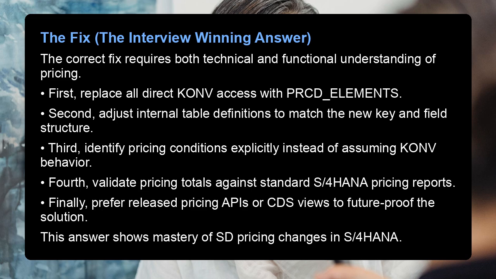Second, adjust internal table definitions to match the new key and field structure. Third, identify pricing conditions explicitly instead of assuming KONV behavior. Fourth, validate pricing totals against standard S/4HANA pricing reports. Finally, prefer released pricing APIs or CDS views to future-proof the solution. This answer shows mastery of SD pricing changes in S/4HANA.